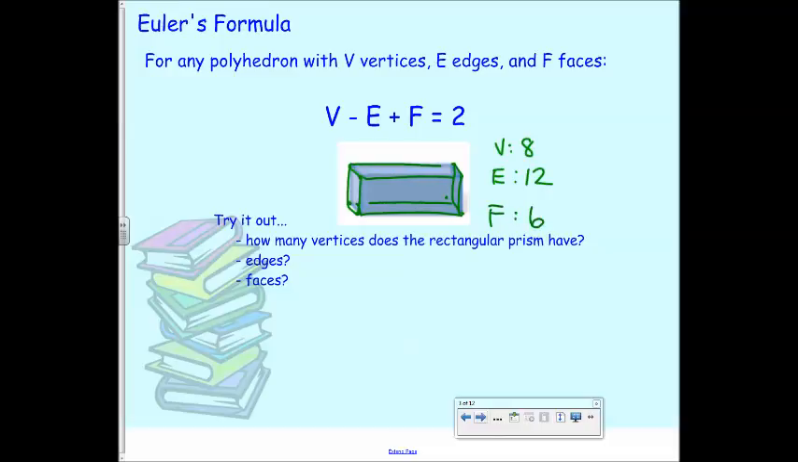So then verify that this works. What's vertices minus edges? So 8 minus 12 would be negative 4. Plus 6 equals 2. So is that a polyhedron? Yes, because Euler's formula works, okay? So Euler's formula, V minus E plus F equals 2, can verify that they are polyhedrons. If you take all the vertices minus the edges plus the faces, it will always give you 2.